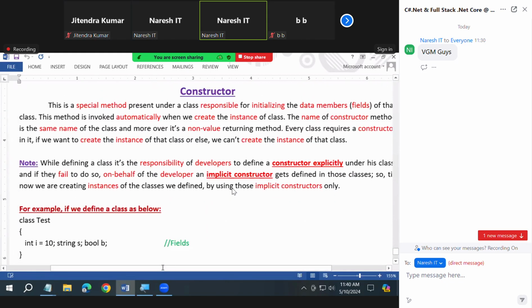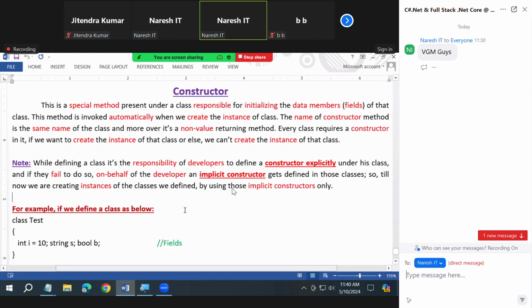Look at this. A constructor is a special method present under a class, responsible for initializing the data members, meaning the fields of that class. This method is invoked automatically when we create an instance of the class. The name of the constructor method is the same as the name of the class, and moreover, it is a non-value returning method. Every class requires a constructor if you want to create an instance of the class, or else we cannot create an instance of that class. Okay?